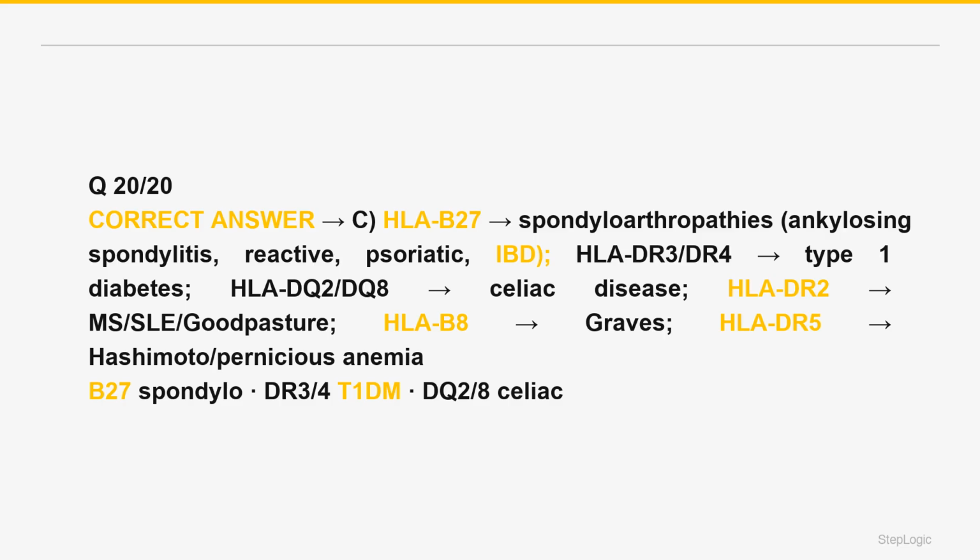HLA-B8 leads to Graves' disease. HLA-DR5 leads to Hashimoto thyroiditis and pernicious anemia. HLA-A3 leads to hemochromatosis. These associations reflect how MHC presentation of self-antigens influences autoimmune susceptibility. They're risk markers, not deterministic. The B27 spondyloarthropathy, DR3 and DR4 type 1 diabetes, and DQ2 and DQ8.